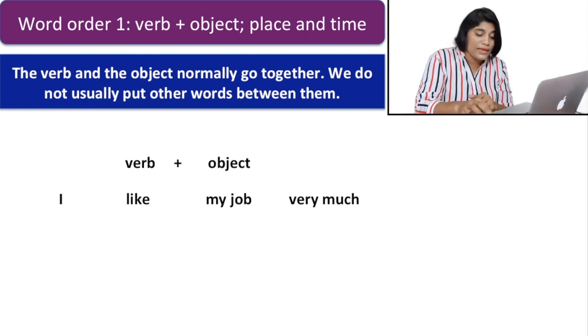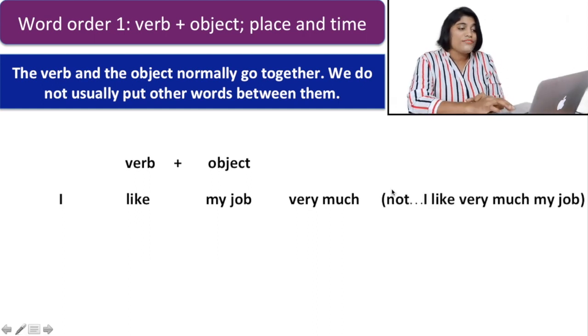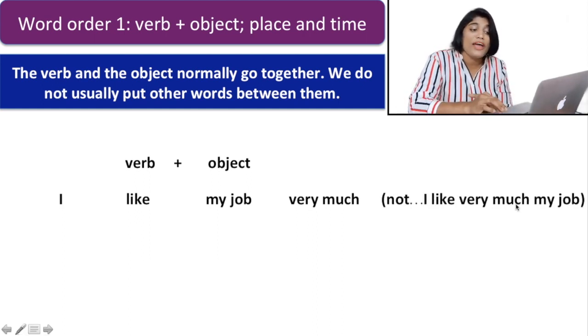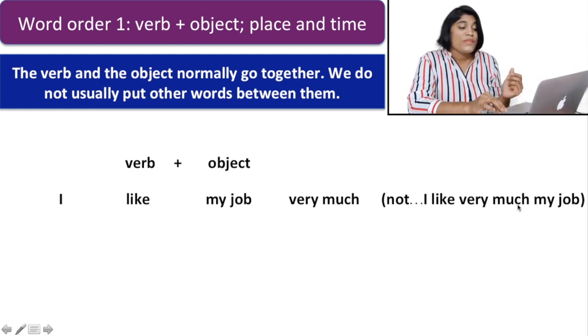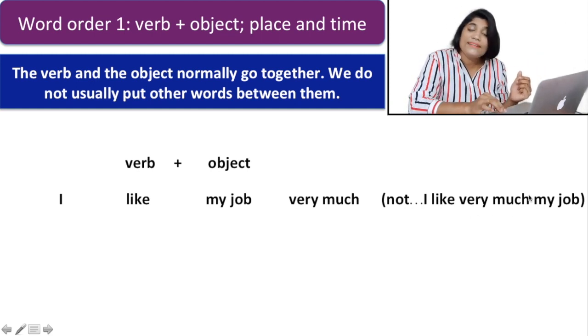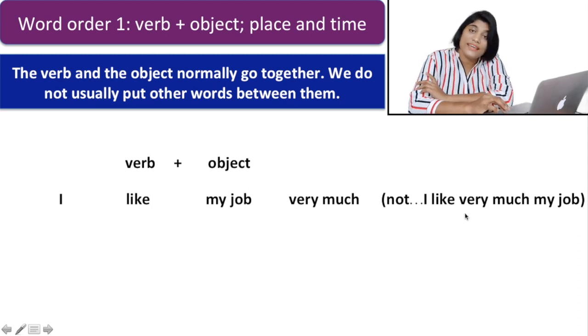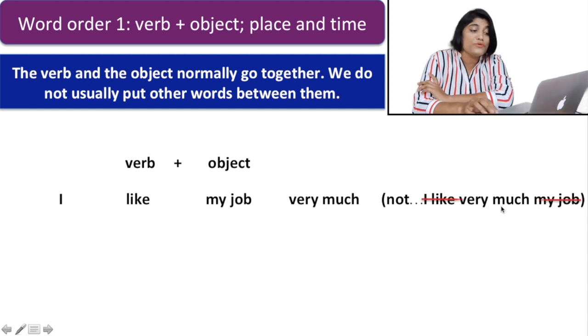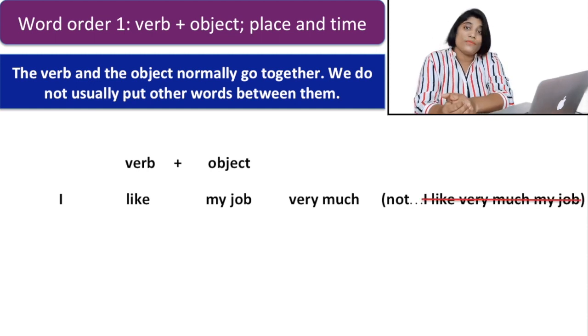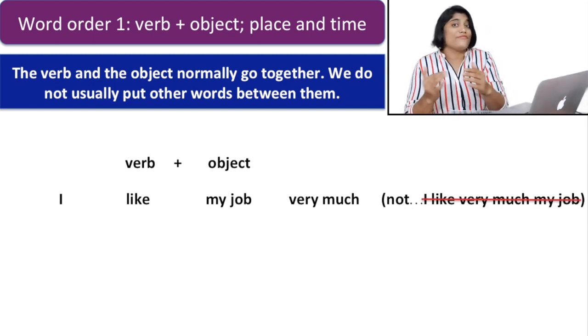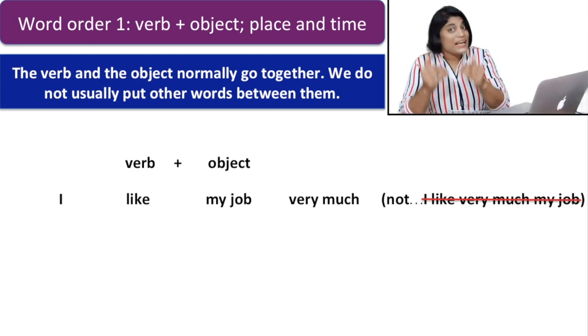For example, you do not write, I like very much my job. If you write this, you are putting another word in between the verb like and the object my job. The words very much you have to put at the end of the sentence, just after verb plus object.